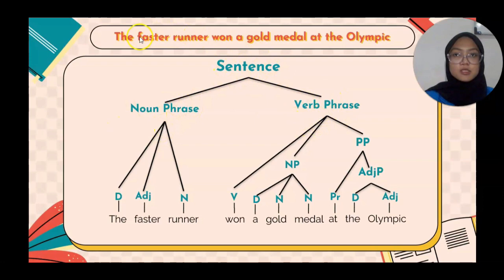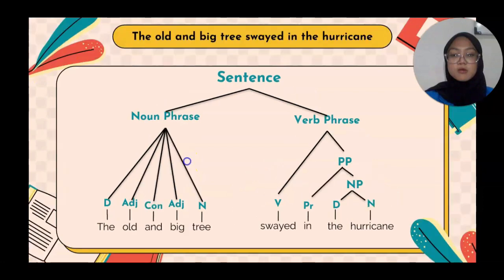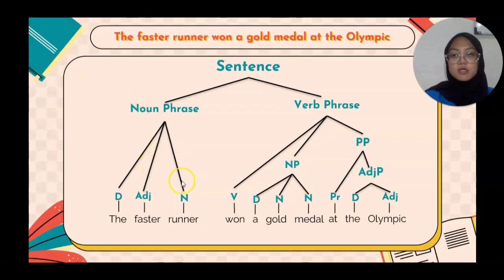The noun phrase elements here consist of "the" as determiner, "fast" as adjective, and "runner" as noun. So because there is "runner" as a noun here, "the fast runner" becomes a noun phrase.